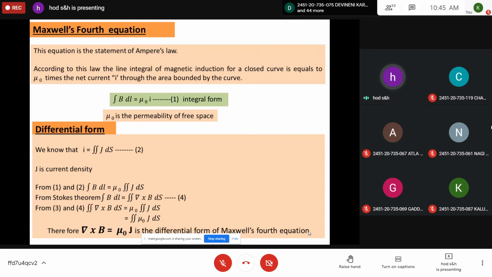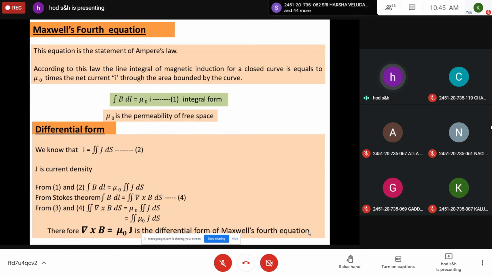So current I is equal to double integration J dot ds, where J is the current density. The different expression for current is I equals double integration J dot ds, equation 2. So in equation 1, instead of I, you can substitute the double integration J dot ds. So from 1 and 2, you can write line integral V dot dl is equal to mu naught into double integration J dot ds. Just to replace I with double integration J dot ds according to the definition.